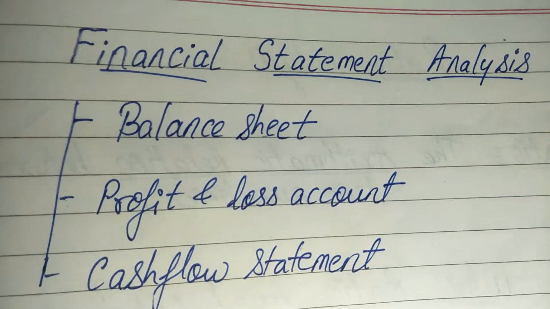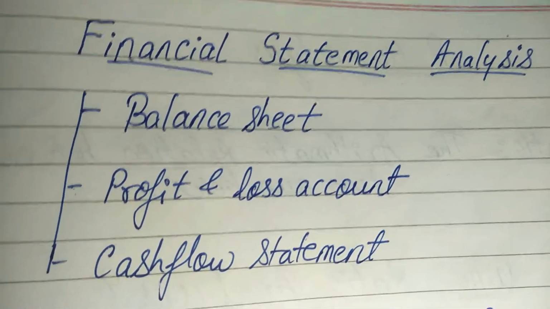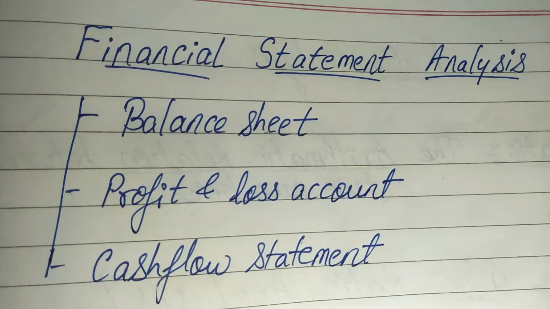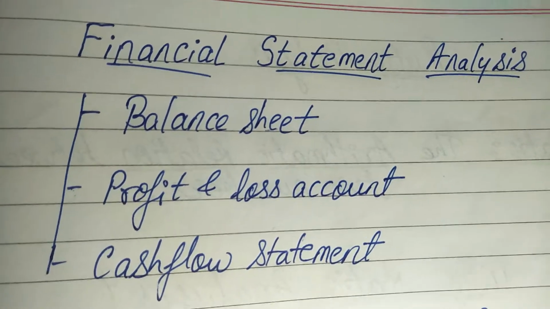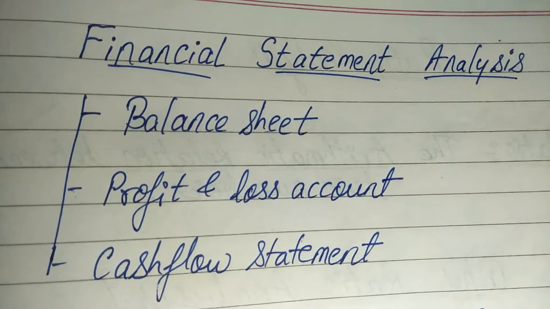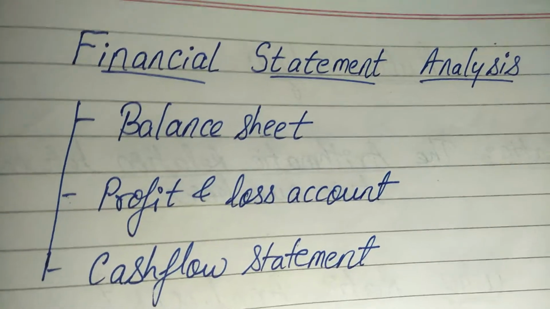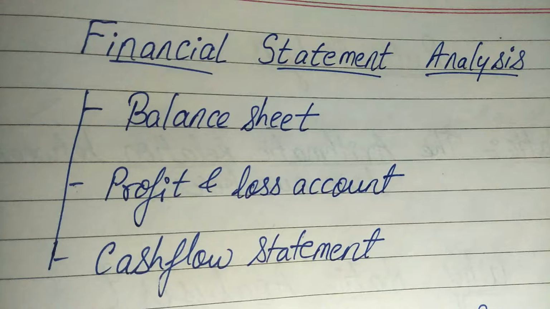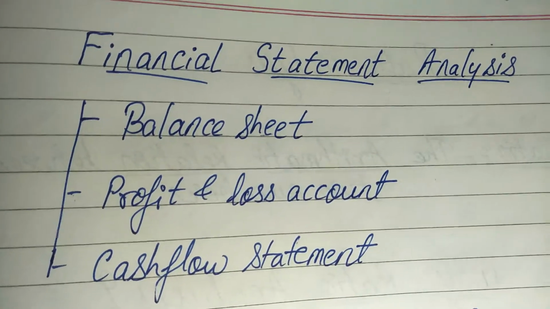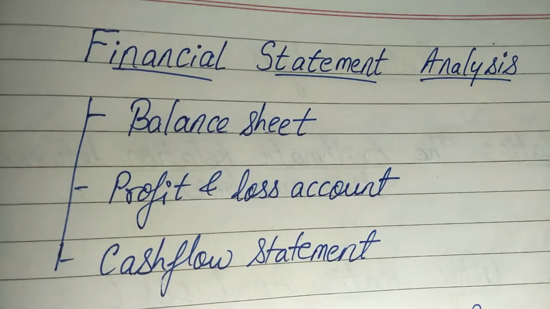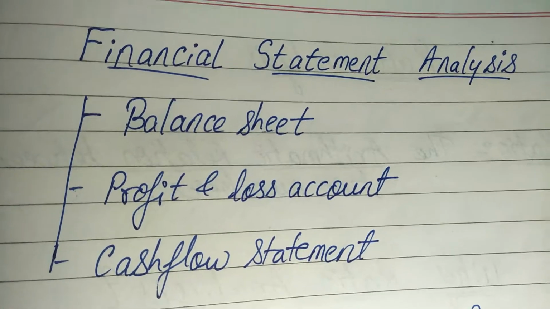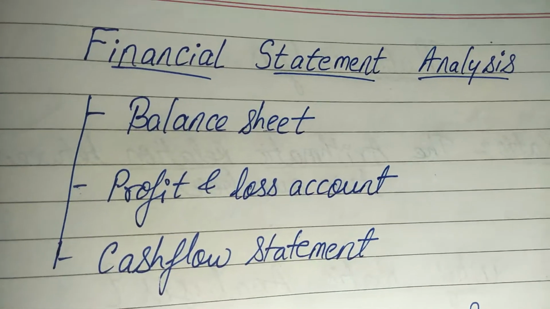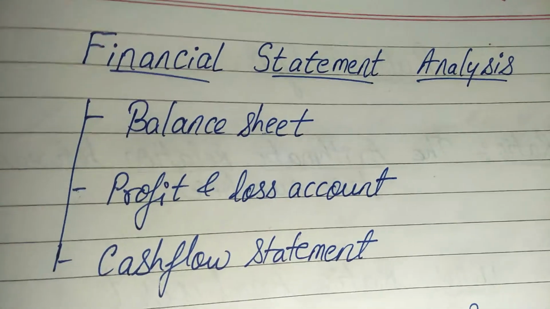Please remember, it is not a record of all the assets and liabilities throughout the year. It is only the picture as on the date on which the balance sheet is made. Let's say if it was 31st March, it will tell you what amount of assets and what amount of liabilities the company has as on that particular day. So it is only a picture as on that date.